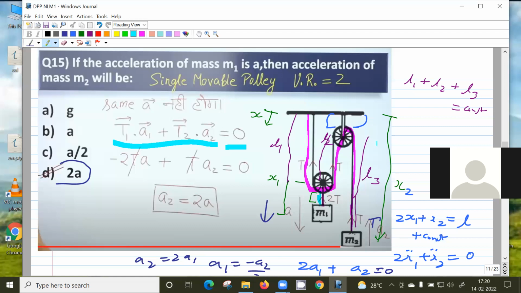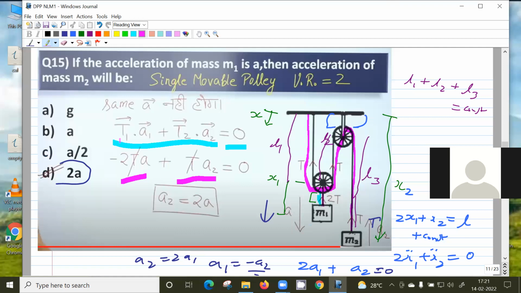So T1 dot A1 plus T2 dot A2 is 0. T1 and A1 are in the opposite direction, because tension is always pulling upwards and this mass M1 is going downwards, so minus sign, and the tension is 2T. Similarly, T and A2 are in the same direction, because tension is pulling upwards and acceleration is upwards.